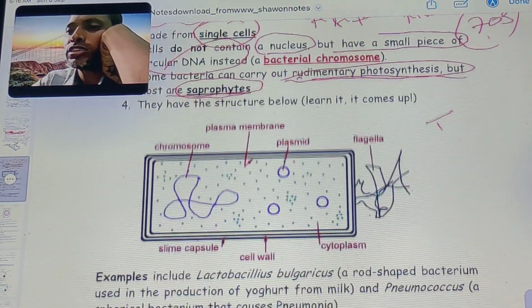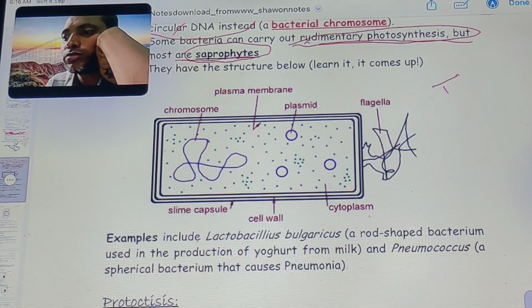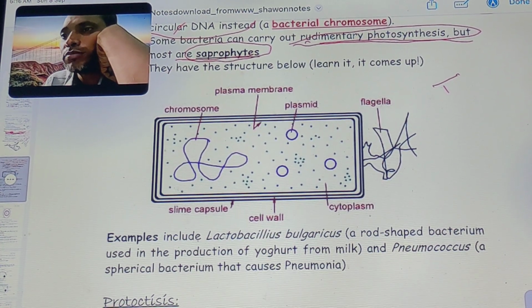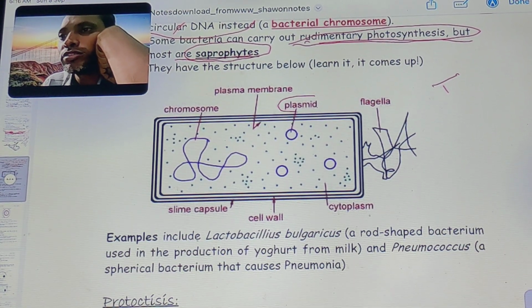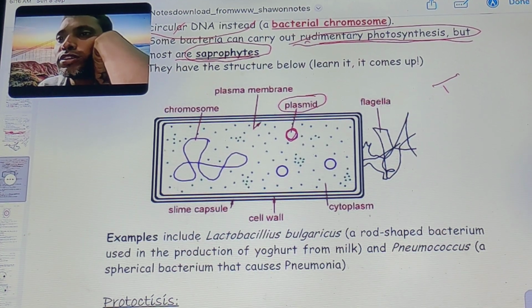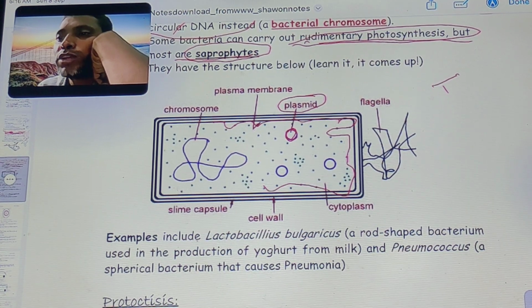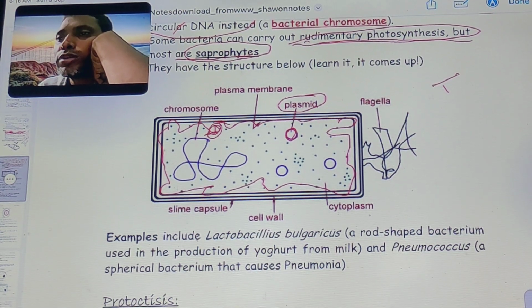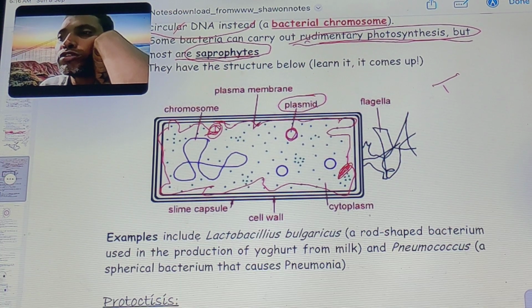See this structure here. The plasmid, see here the plasmid is circular, extra chromosomal DNA. This is the plasma membrane. The plasma membrane forms the mesosome.